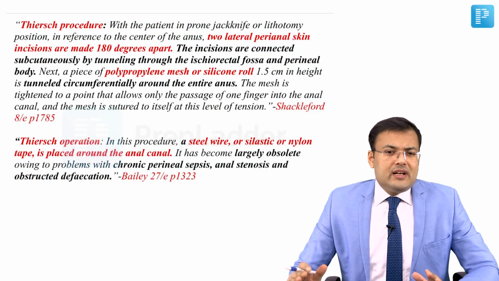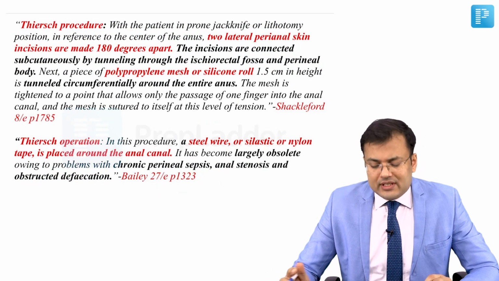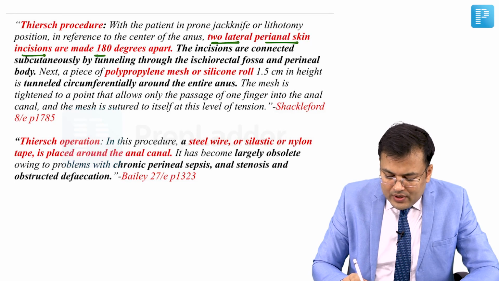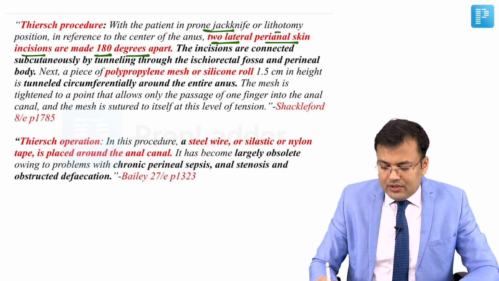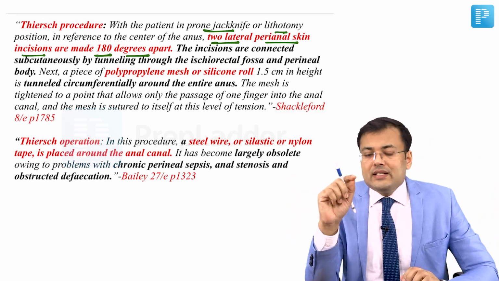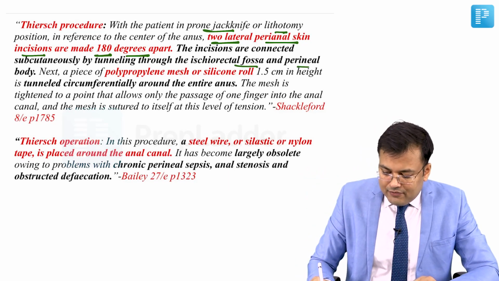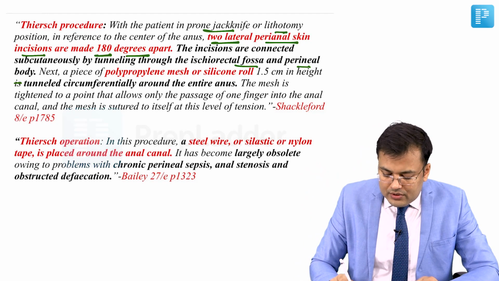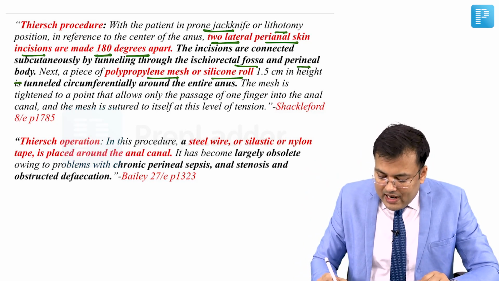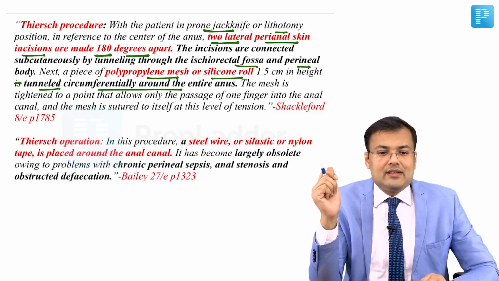See the important points related to Thiersch procedure in Shackelford. Shackelford is a Bible of GI surgery. So it says that we are going for two lateral perianal incisions 180 degrees apart. What is the position? Patient is in the prone jackknife or in lithotomy position. After that, the incisions are connected subcutaneously by tunneling through ischiorectal fossa and perineal body. And what we use? Polypropylene mesh, silicone tape or nylon tape, and it is tunneled circumferentially around the entire anus.